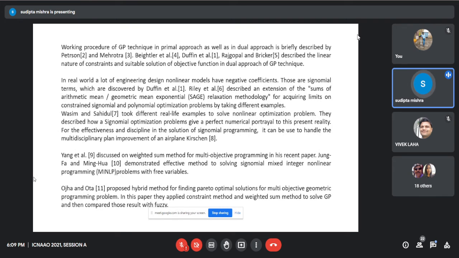Those are signomial terms, which were discovered by Duffin in 1976. Rely described the extension of the sum of arithmetic mean or geometric mean exponential relation methodology for acquiring limits on constrained signomial and posynomial optimization problems by taking different examples. We also consider some real-life examples here.